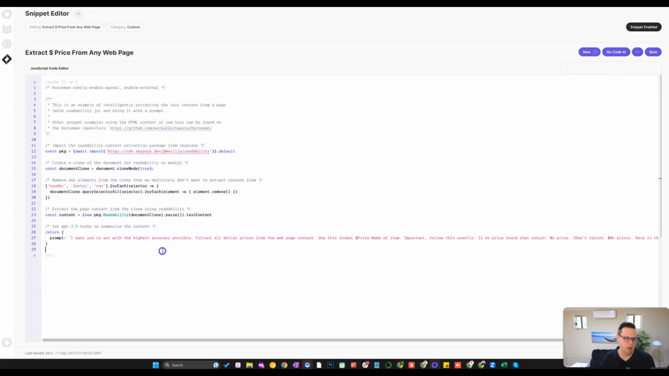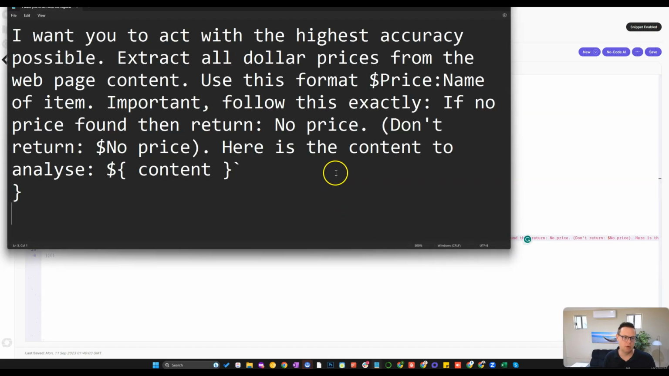So if we run through the code here real quick, this just imports the readability content, so just packages being imported, creating a clone of the content document, removing header and footer. So basically so that we're in the end only left with the text that's actually the main body of the web page. And then the important part here that you will want to edit is the prompt. So I will show you my prompt that I have used here in order to extract this text.